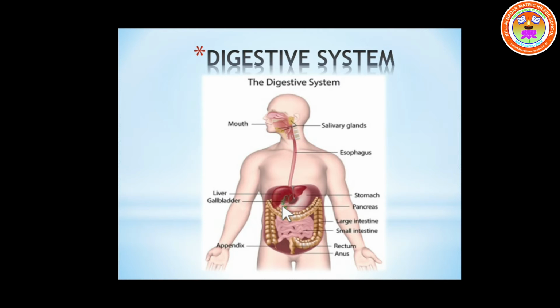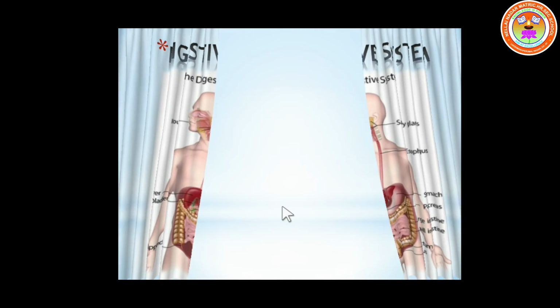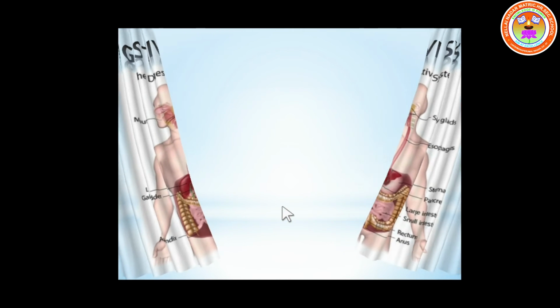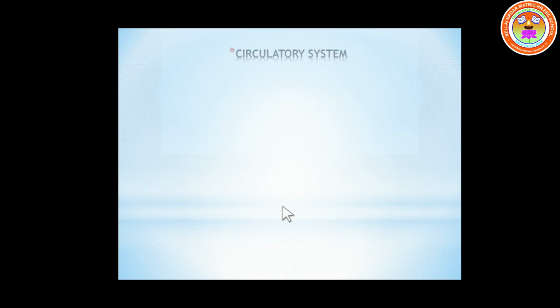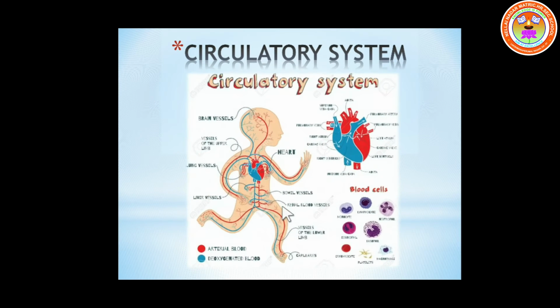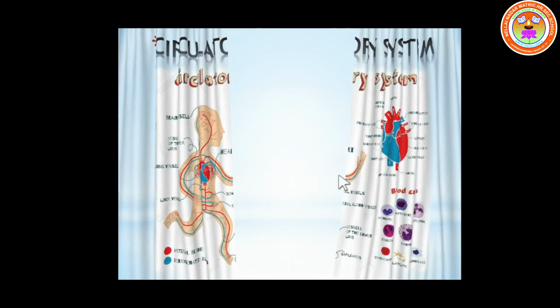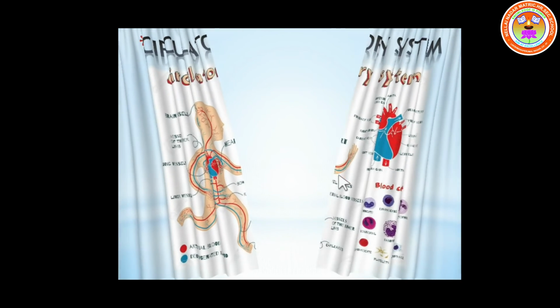Okay. And next is the circulatory system. What is the next system? It is the circulatory system. What is the circulatory system composed of? The circulatory system is composed of the heart, blood and blood vessels. The heart is a pumping organ which pumps the blood throughout the body through the blood vessels. Okay, children? And the next system is the endocrine system.